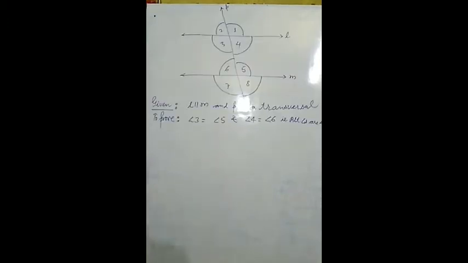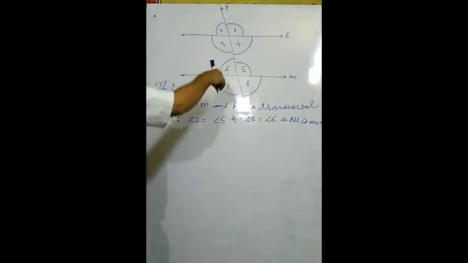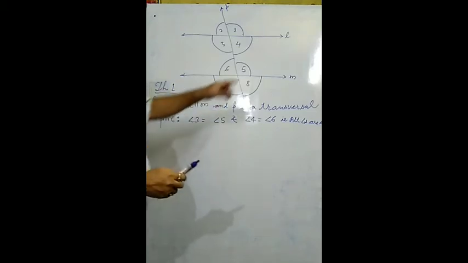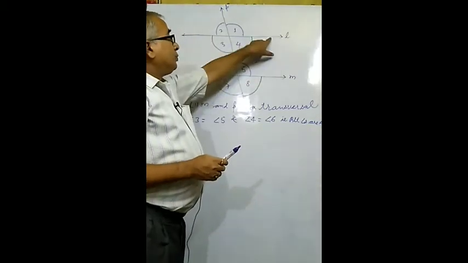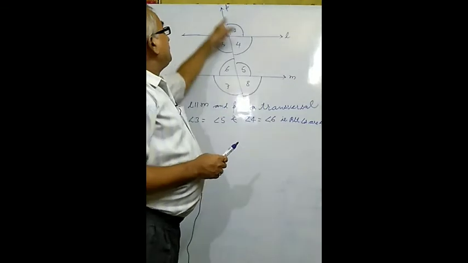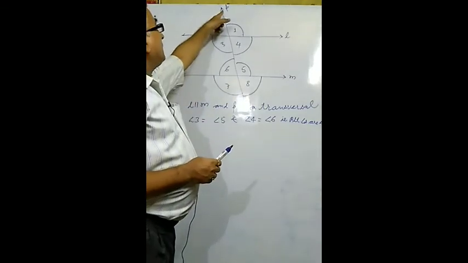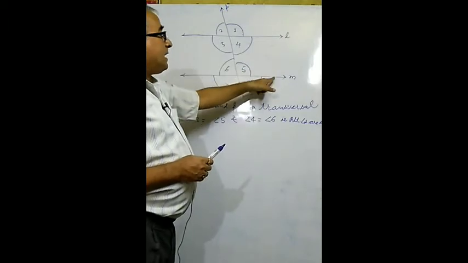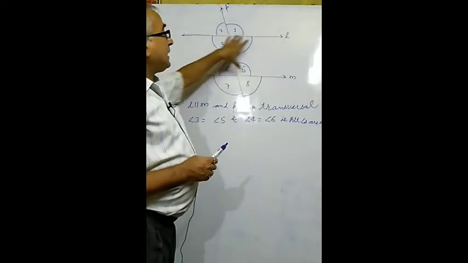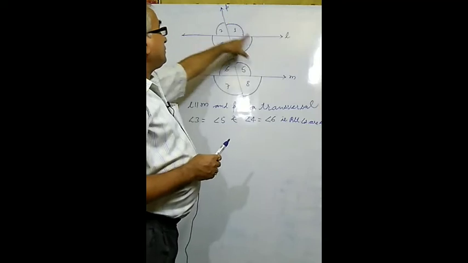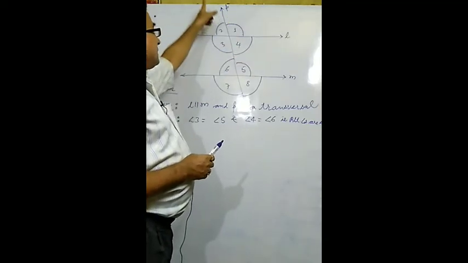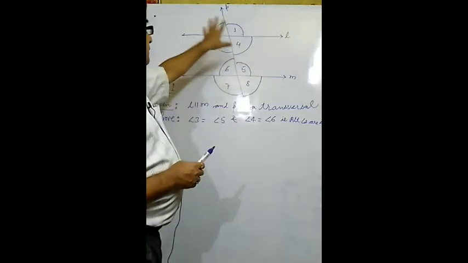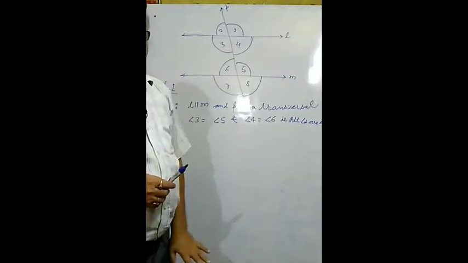Now let us prove theorem number one. This one is theorem number one, and the figure is given here. What is given? L and M both are parallel lines, and line P is the transversal. These two lines are in a plane, and both the lines are intersected by a transversal. So there is formation of 8 angles, you may observe here.